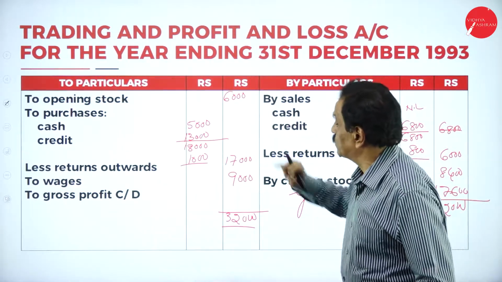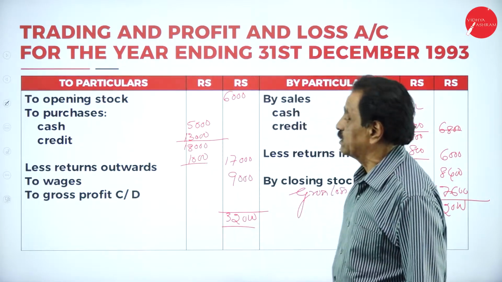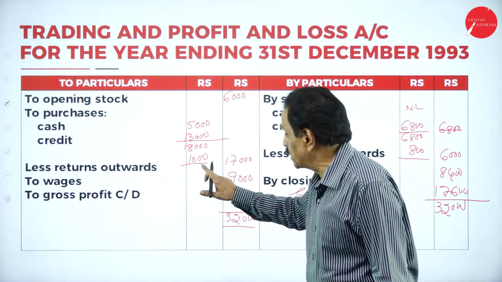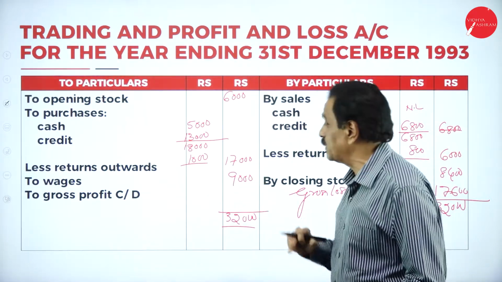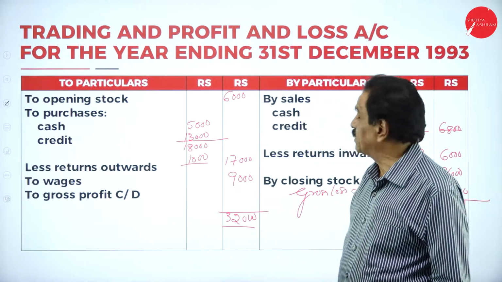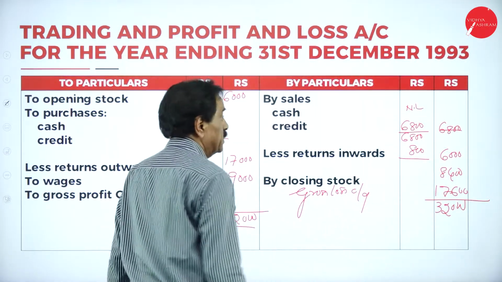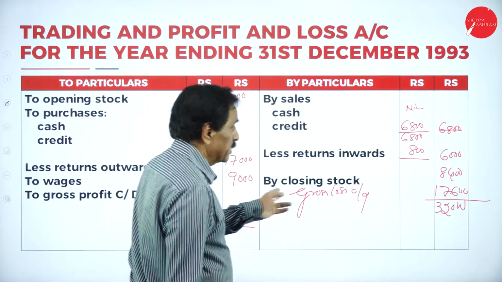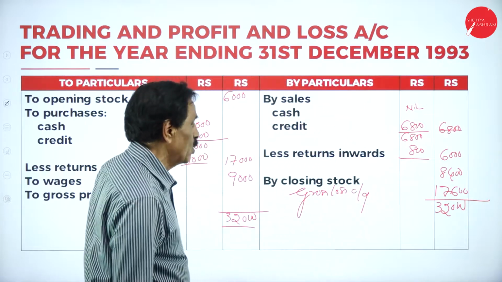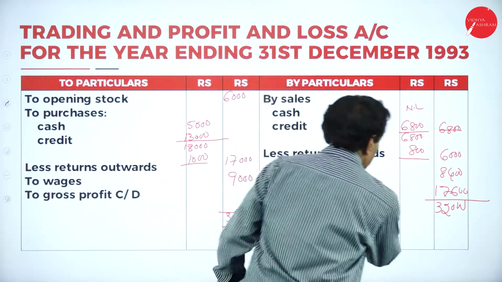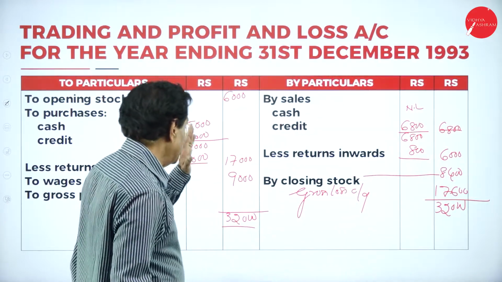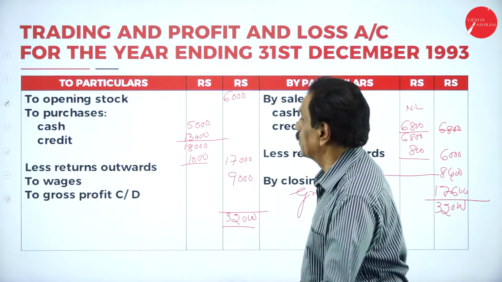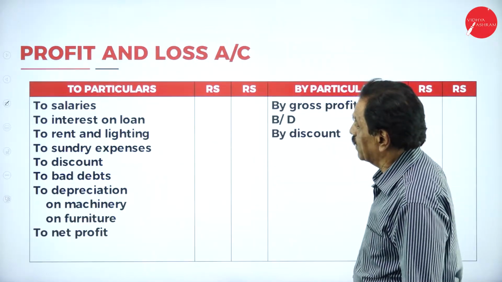Your opening stock is 6,000. Cash purchase is 5,000. Credit purchase is 13,000, totally 18,000. Return outward is 1,000, it becomes 17,000. Wages paid 9,000. Come back here. Your sales: there is no cash sale. There was a credit sale of 6,800. Return inward 800 becomes 6,000. Closing stock is 8,400. So the difference is, the debit side is more. So there was a gross loss of 17,600. So we'll move on to the profit and loss account.